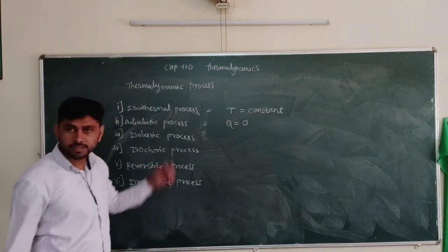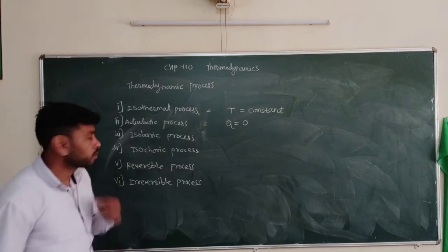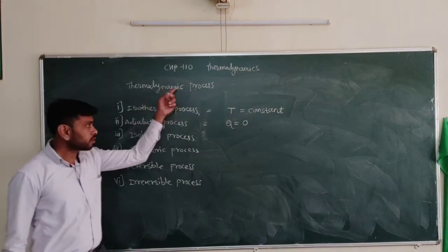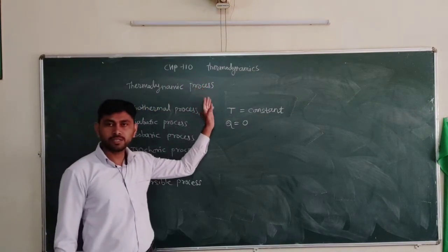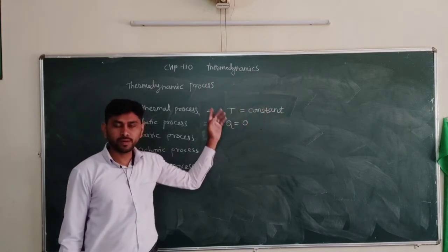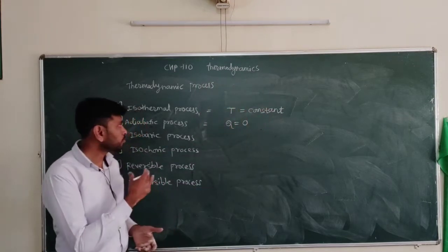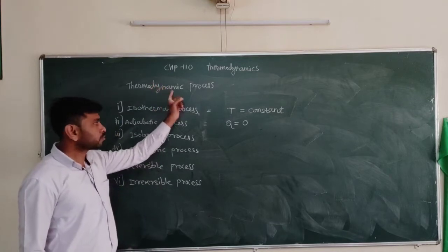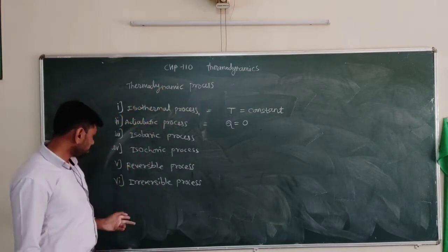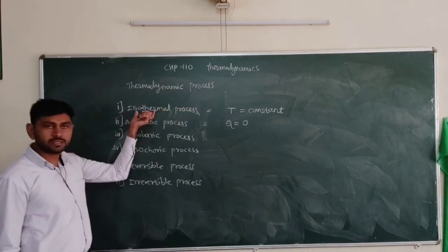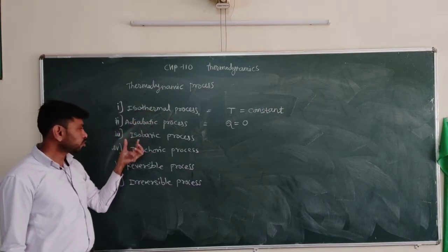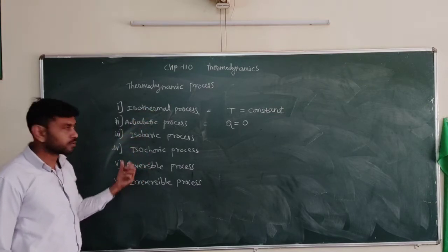So, some thermodynamic processes. Now, what do thermodynamic processes mean? It is when the system changes from one state to another state by following some path or by some operation, then we call it a thermodynamic process. These are some types of processes: isothermal, adiabatic, isobaric, isochoric, reversible, irreversible.